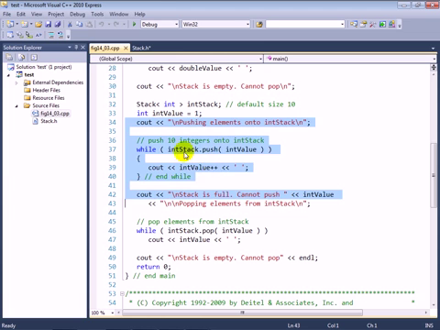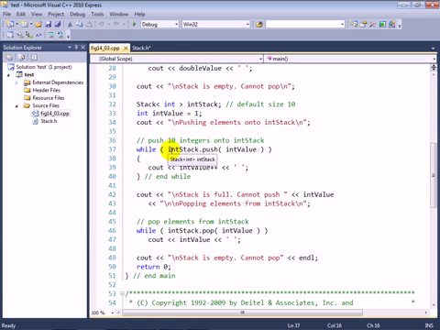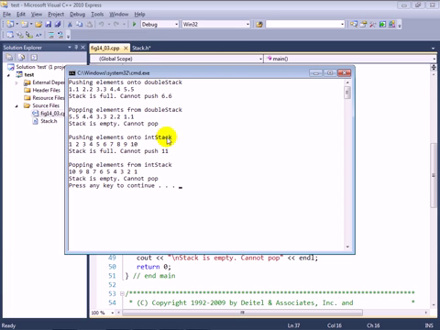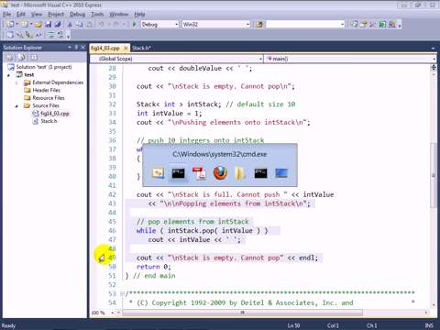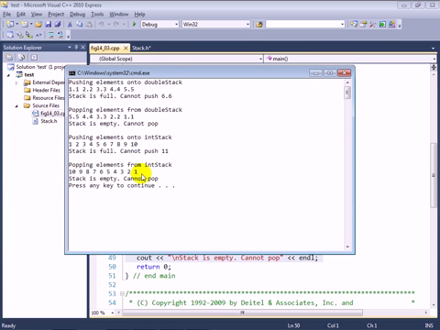And as you can see here, each time the while loop condition executes, we push the current int value. We then output that value, increment it after we output it, and follow the output value with a space. And then when we come back around to the condition again, we push the next value. And if we stop there, you can see that we're pushing elements onto int stack. The values from 1 through 10 get pushed, then the stack was full and we could not push the 11th value. And then finally, we pop the values back out using the same techniques we did up above, and you can see that indeed the elements come out in the reverse order.